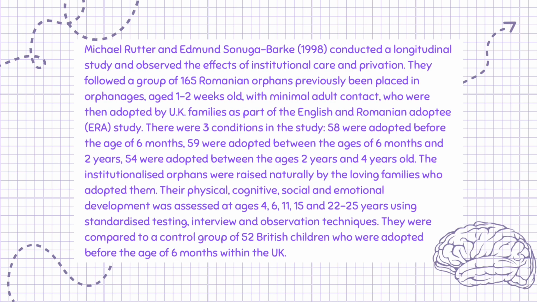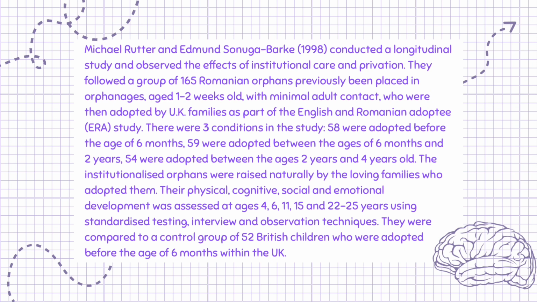Michael Rutter and Edmund Sonuga-Barke, 1998, conducted a longitudinal study and observed the effects of institutional care and privation. They followed a group of 165 Romanian orphans previously placed in orphanages, aged 1 to 2 weeks old, with minimal adult contact, who were then adopted by UK families as part of the English and Romanian Adoptee (ERA) study. There were 3 conditions in the study. 58 were adopted before the age of 6 months, 59 were adopted between the ages of 6 months and 2 years, 54 were adopted between the ages of 2 years and 4 years old.